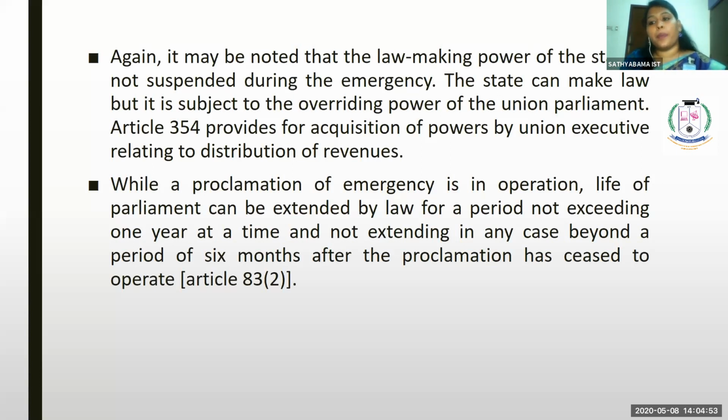So here the power of the state government to make any laws is suspended. The state can make law, but it is subject to the overriding powers of the union parliament. Article 354 provides for acquisition of powers by the union executive relating to distribution of revenue.